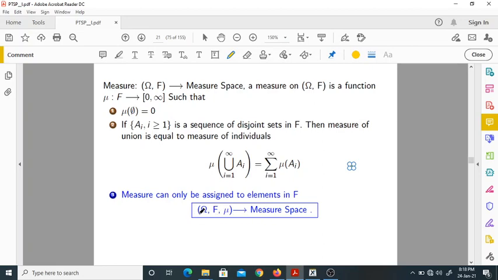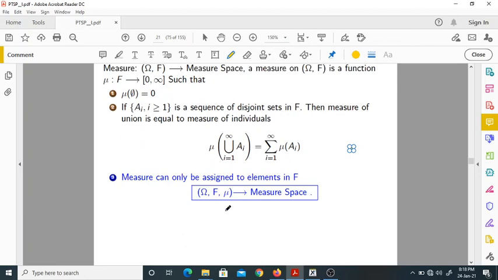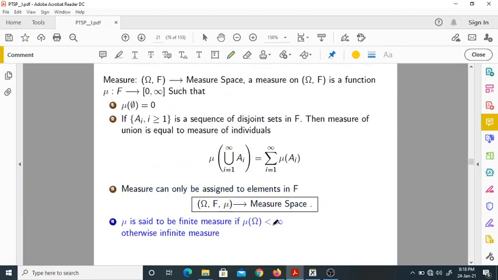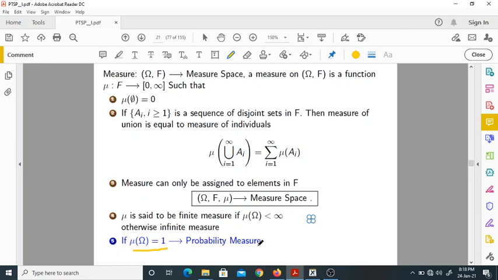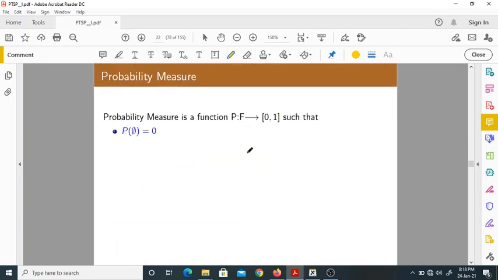What are we measuring? We are measuring over the sample space, over the sigma algebra. We are measuring some values. So when is this called probability? When the measure of the sample space is 1, then we call it a probability measure. So now this is called a probability measure.